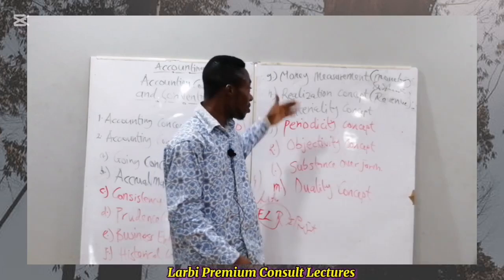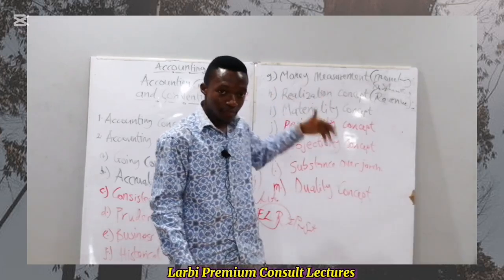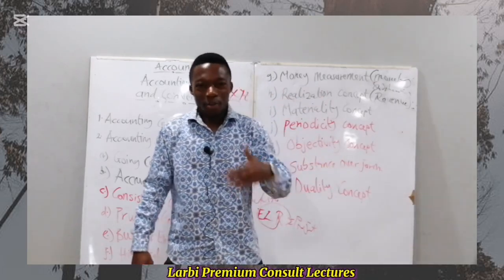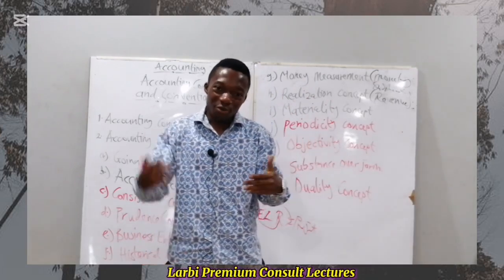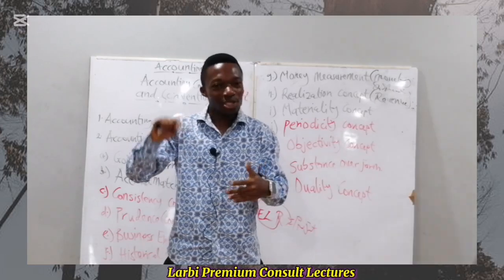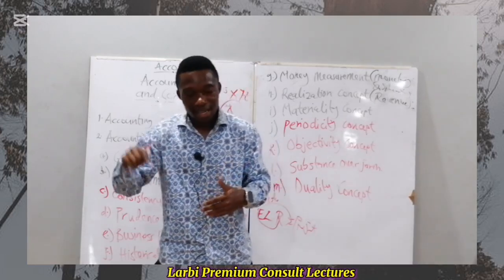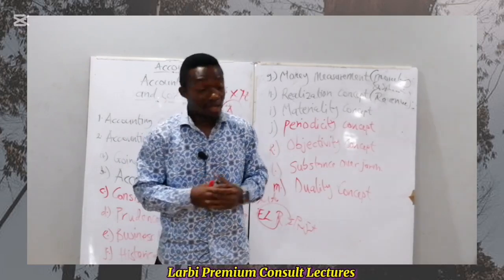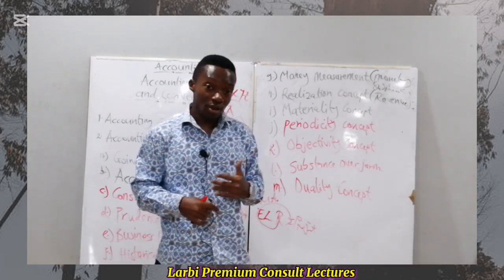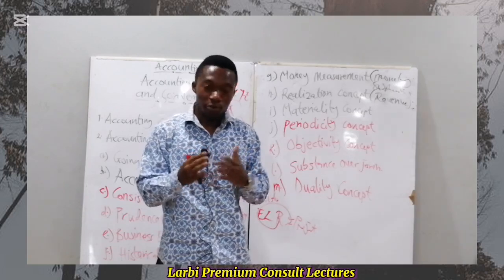So materiality says that if omission or misstatement of a certain item can influence the decision that users of accounting information will make, then such a decision or such recording should be well reviewed before you undertake it.